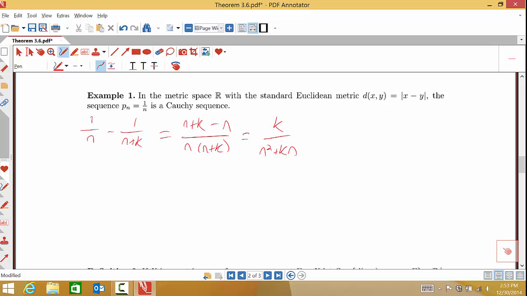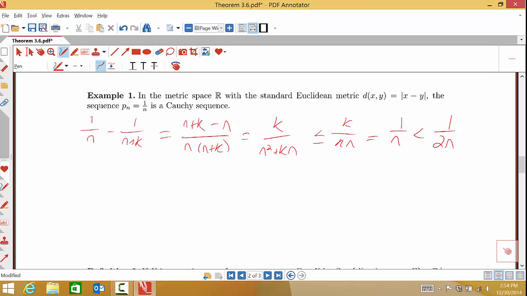Now, in analysis, I want to make things bigger. Right, I want to bound above by an epsilon at the end of the day, so I could make this bigger by getting rid of something positive on the bottom. The bottom's all positive, so n squared plus kn is definitely bigger than kn, so this is less than or equal to k over kn, which is 1 over n, which is certainly less than 1 over 2n. Right, because n and k are natural numbers, this I can definitely do.